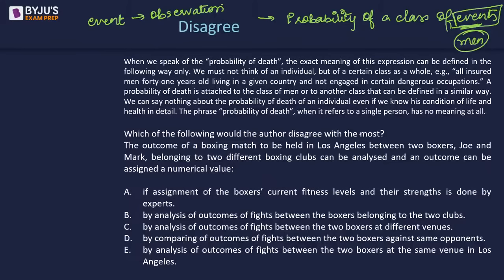Which would the author disagree with the most? Why do you think B? Can anyone give me the reason behind B?